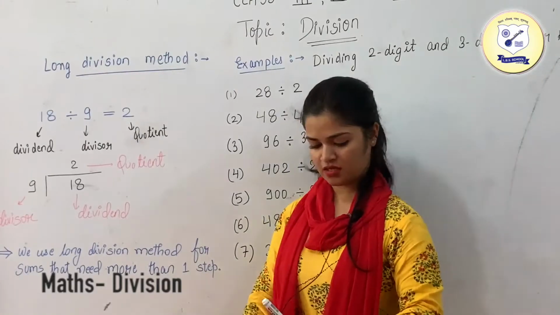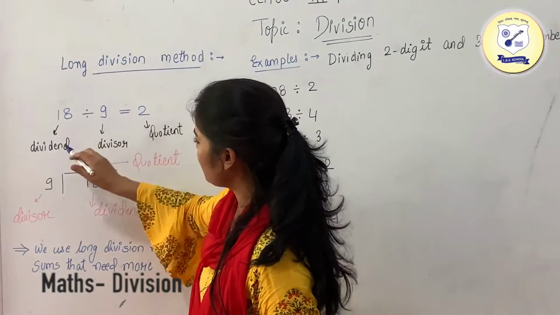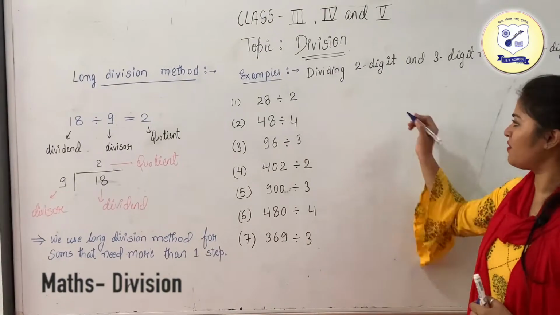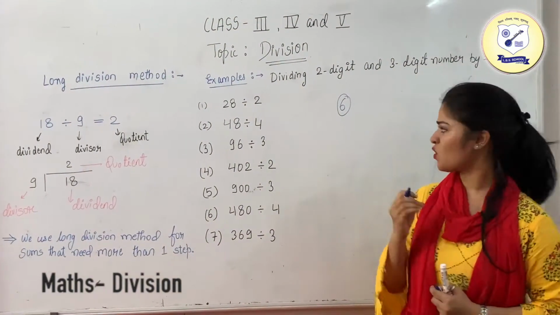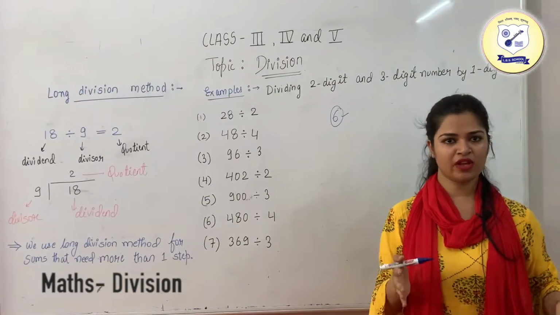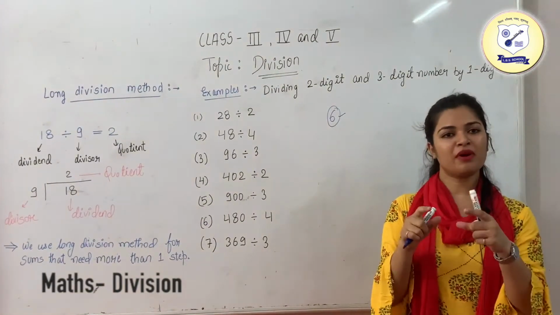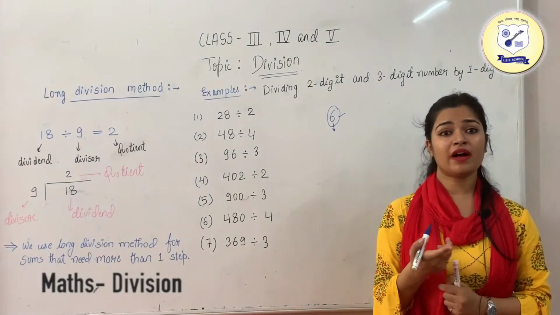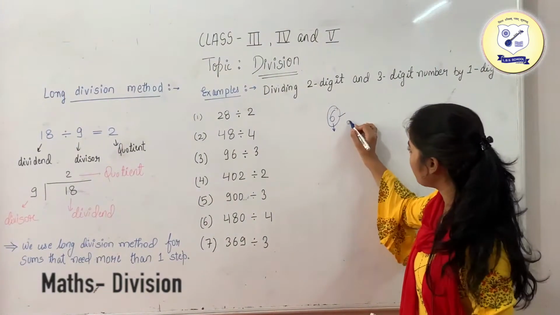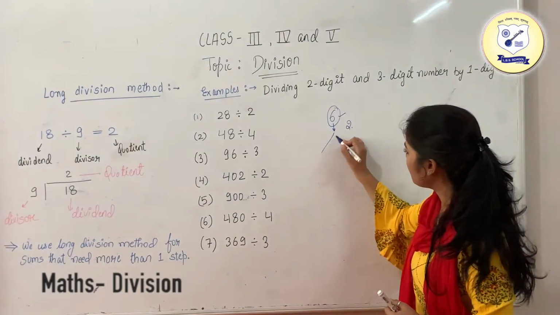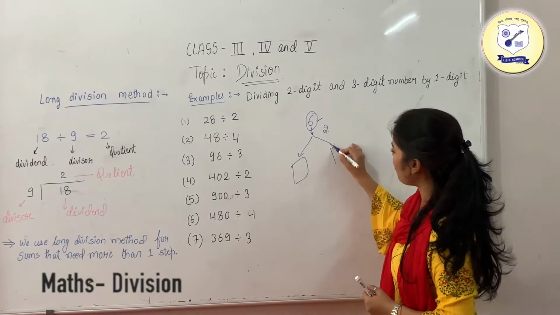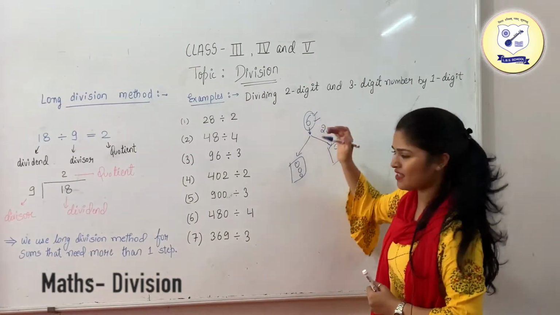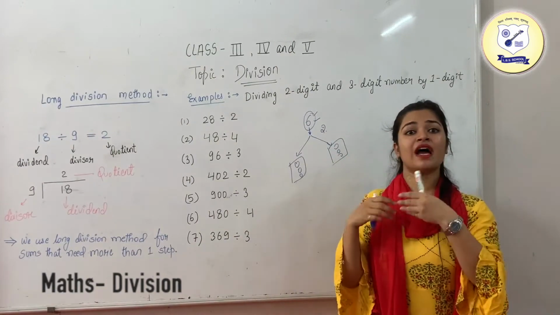So now we move to the next method, which is your long division method. In this we are having a dividend, divisor and quotient. Like I have told you, I am having a number 6, and I need to divide this into equal parts. Division was the splitting up of the number into equal parts. I need to make 2 groups, and if we divide it into 2 groups, each group will get the number 3. So this is your dividend, which I was having and what I need to divide.